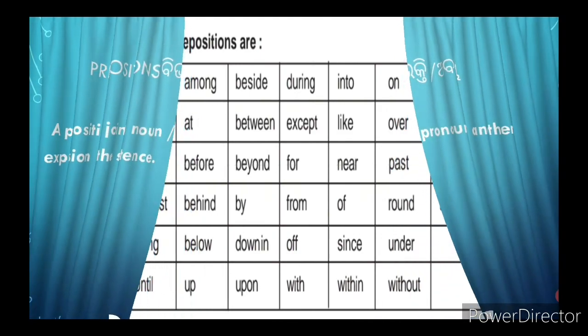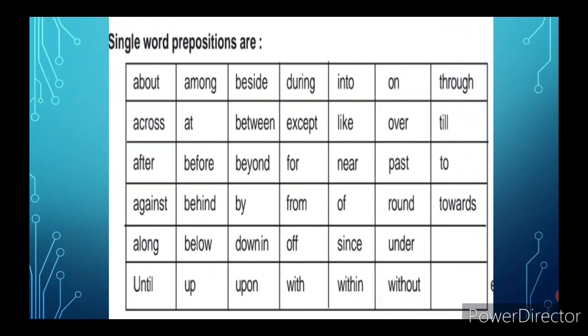So, prepositions. What are the prepositions? Here are the single word prepositions: about, across, after, against, along, among, at, before, behind, below, beside, between, beyond, by, down, in, upon, during, except, for, from, of, with, into, like, near, since, within, on, over, past, round, under, without, through, till, to, towards.